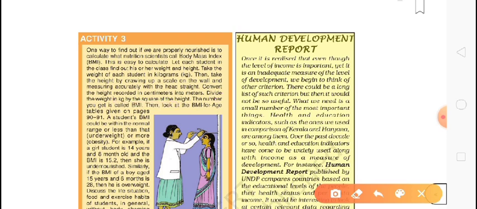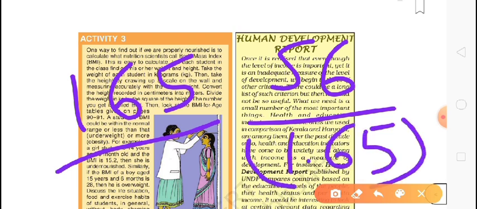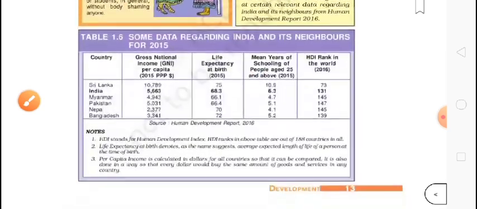So what they are saying, suppose you have 56 kg weight and 165 centimeter height. So 165 they will convert into meters, and after that square. So whatever result you get, that will be your body mass index, it means BMI. If BMI is below 18.5, it means you are malnourished, you need to gain more weight. If you are above 25, then you have got more and more weight, so you need to reduce that. In between, you are healthy. So that is BMI.